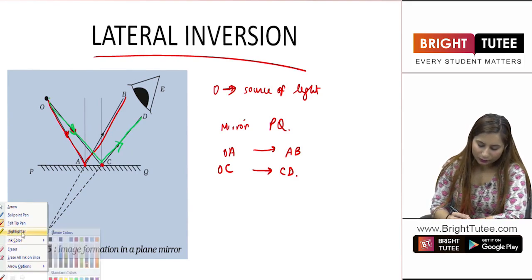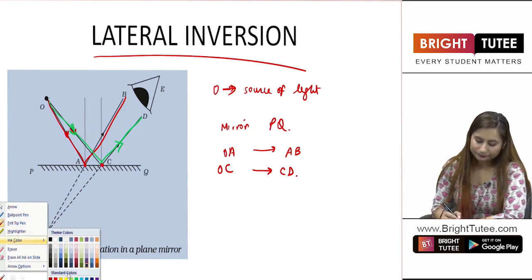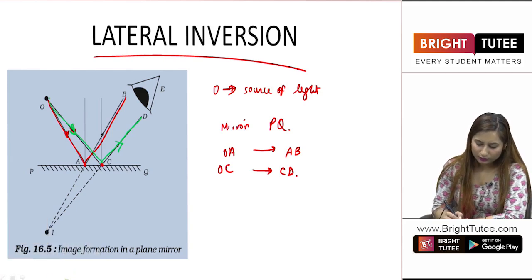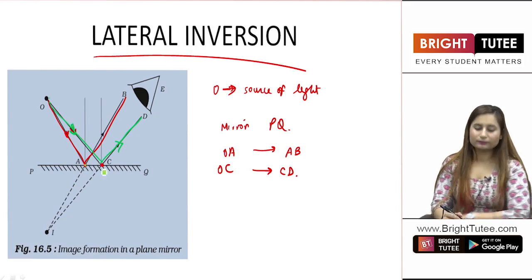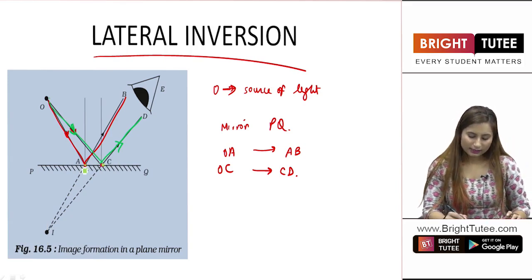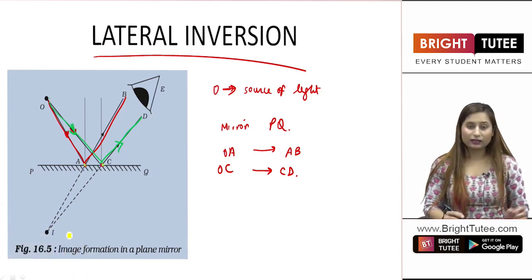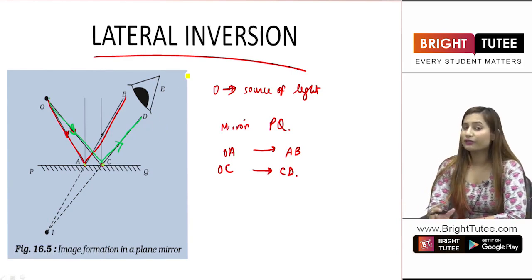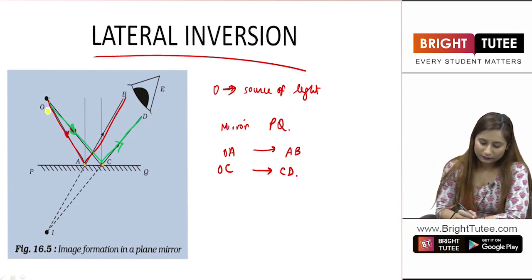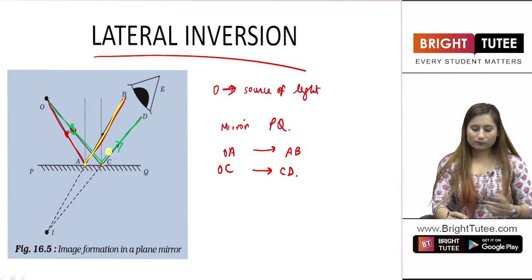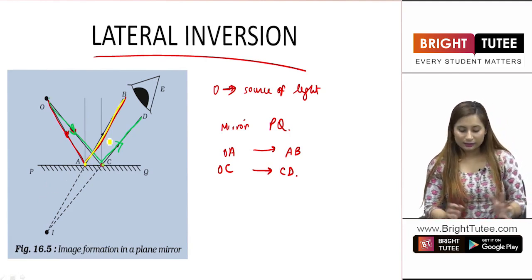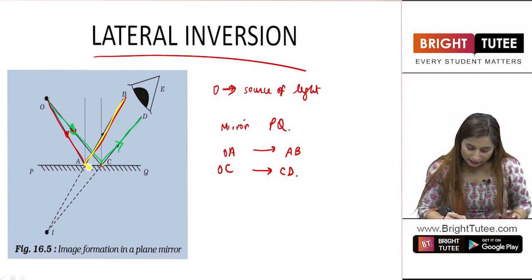Now what are we trying to understand from this image, students? As you saw, OA was before the point C. C is here, A is here, right? Now what do you see? After reflection, the ultimate position of the rays of light is somewhat different. Let us see. Earlier, OA falls on point A and gets reflected to point B. Now, A was, when you look at the actual image, this is the image, right?